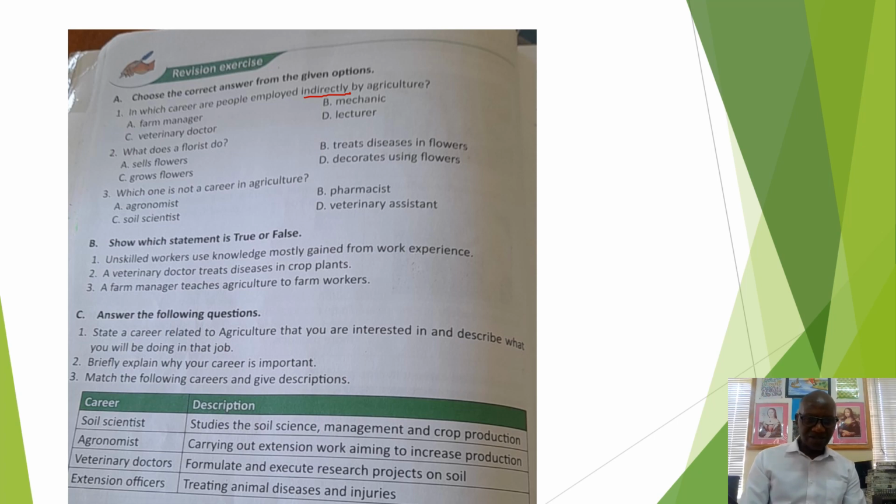Right. Some semi-skilled workers can also use knowledge gained from experience, right? In its truest sense, unskilled workers are those whose jobs do not need training.